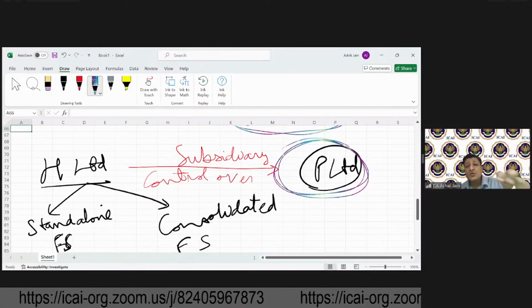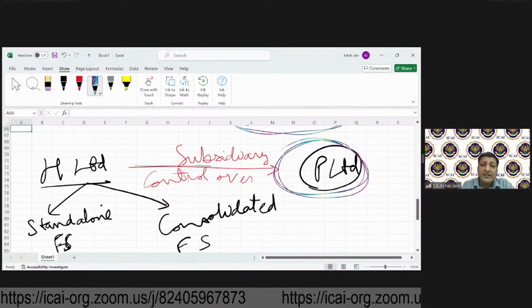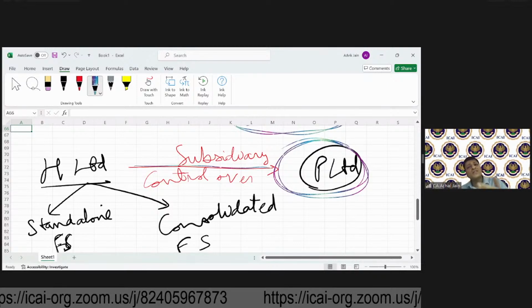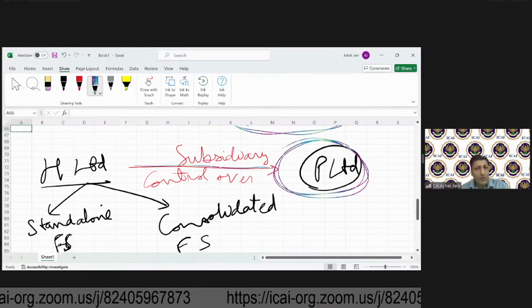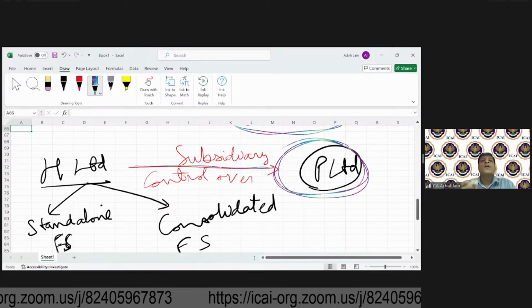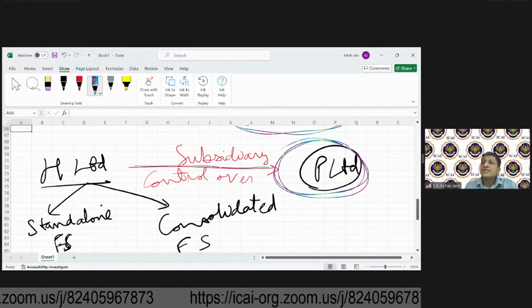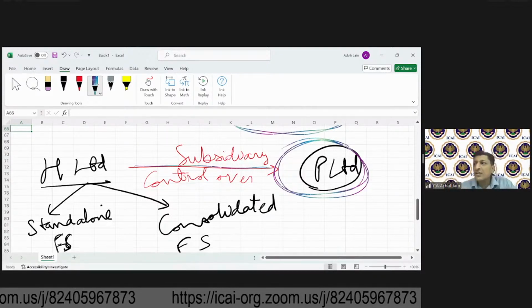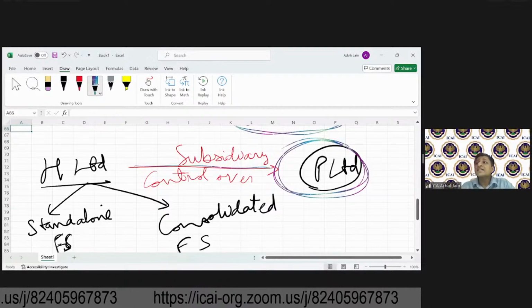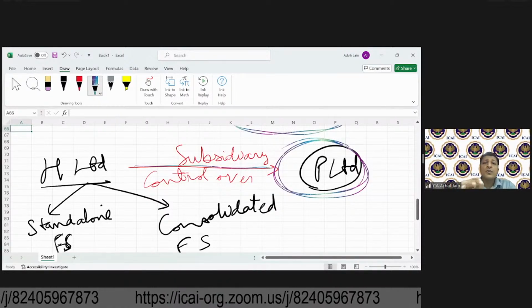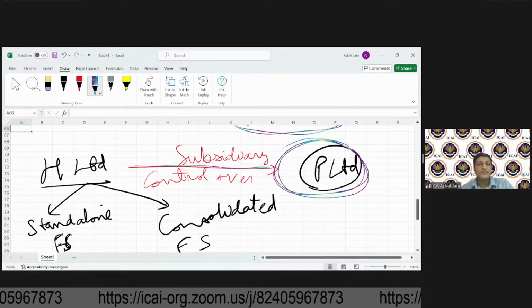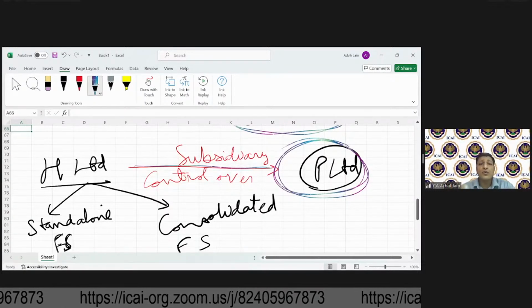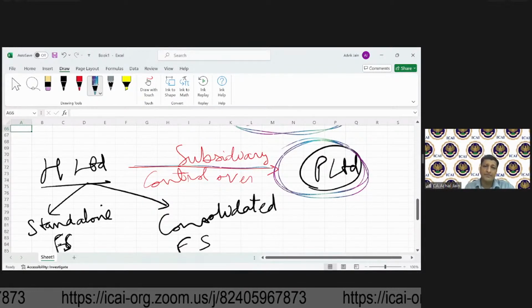Now, if H has to become the owner of this subsidiary, H will be required to pay some consideration to the previous owners, or you can say to the shareholders. What do you call it as? That is called as purchase consideration. That is exactly similar to what you have done in case of amalgamation.